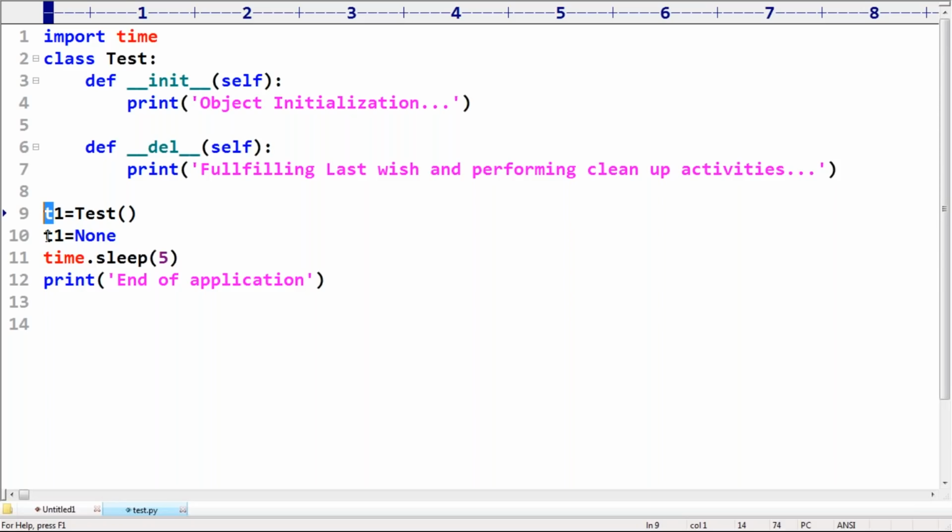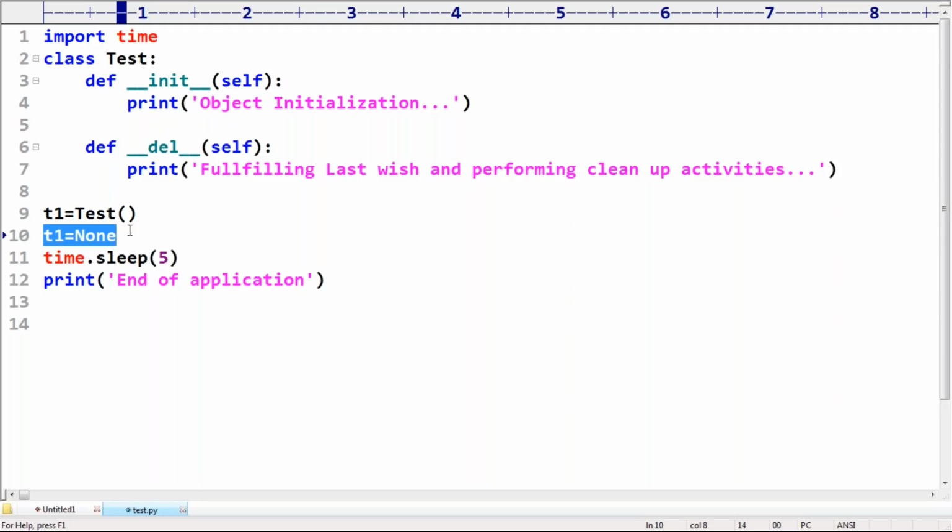Whenever we are taking T1 is equal to None, now T1 is not pointing to that object. T1 is no longer pointing to that object. Automatically that object is not having any reference variable. Then obviously that object is by default eligible for garbage collection. Remember that very carefully, sir.